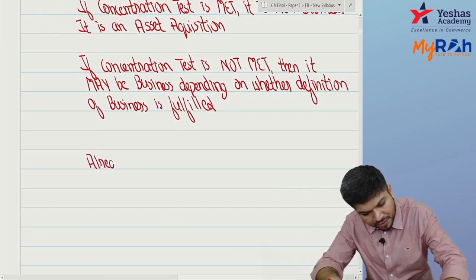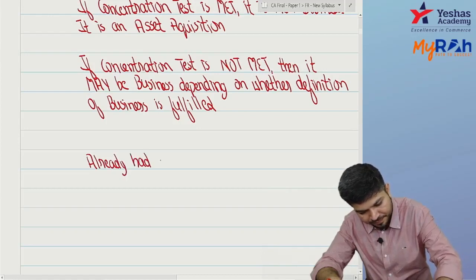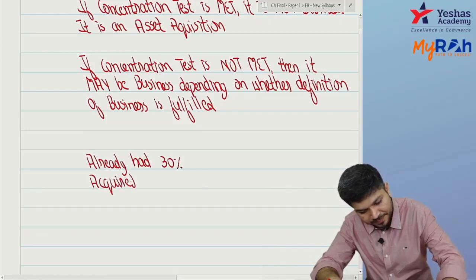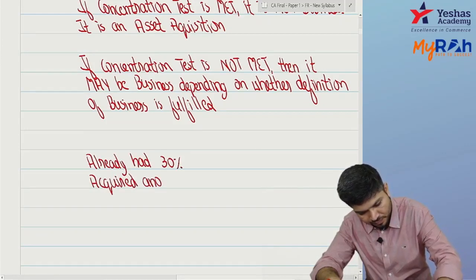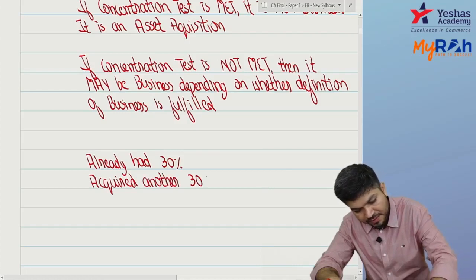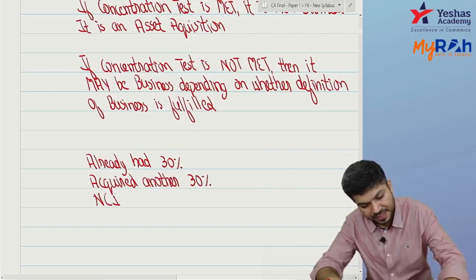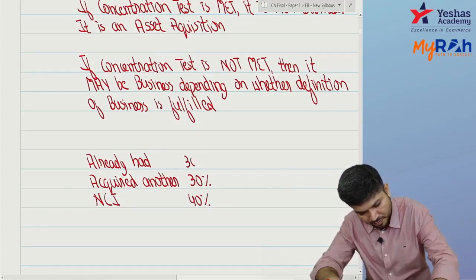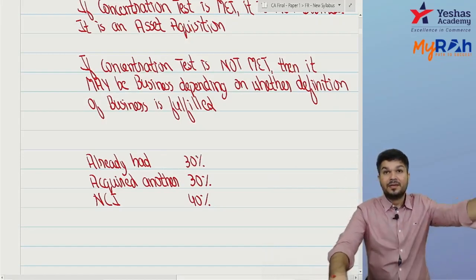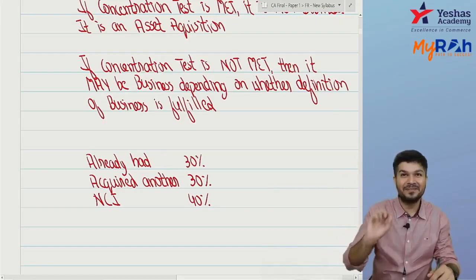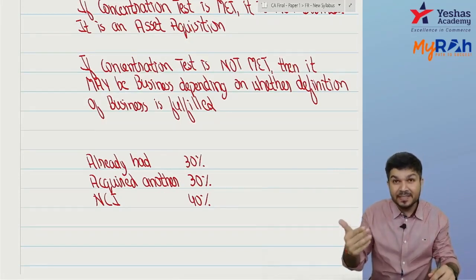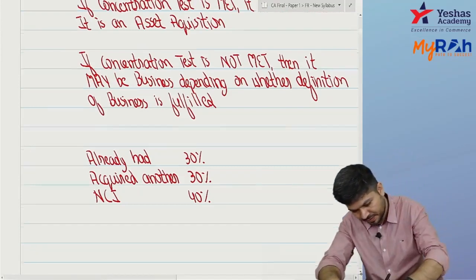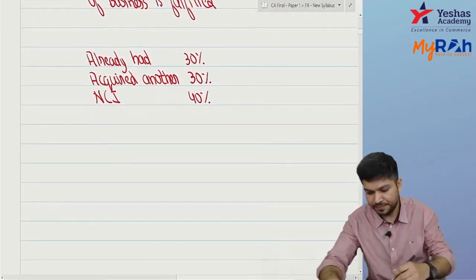Okay, you already had 30%. You acquired another 30%. And can I say NCI is 40%? You already had 30%. You acquired another 30%. And NCI will be 40%. Yes, no?